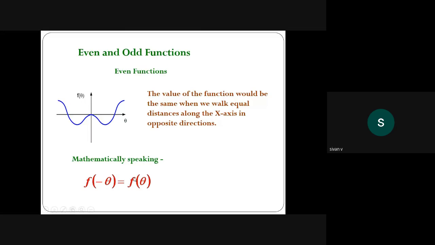f of x equals x square, x power 4, x power 6, x power 8. This is all even function. And the odd function is f of minus x equals minus f of x: x, x cube, x power 5, x power 7. Yes, students, it is known result to you. Cos theta is even function or odd function?